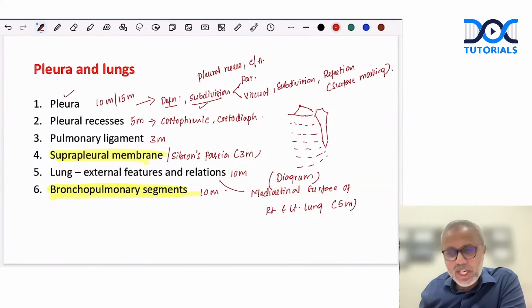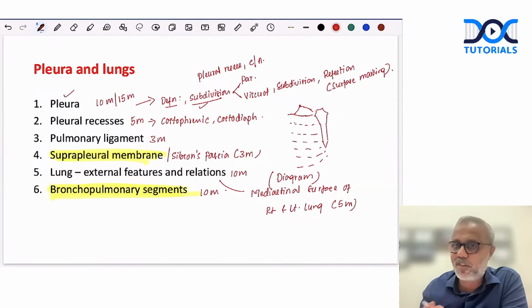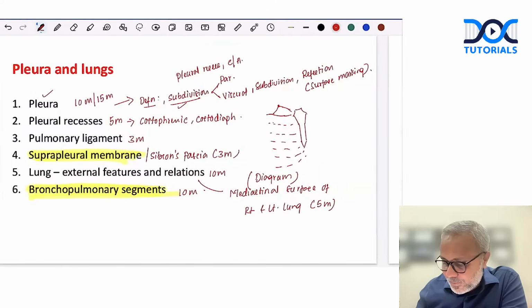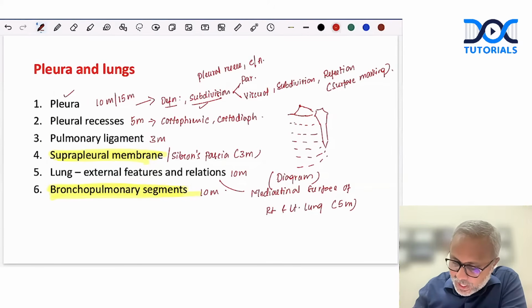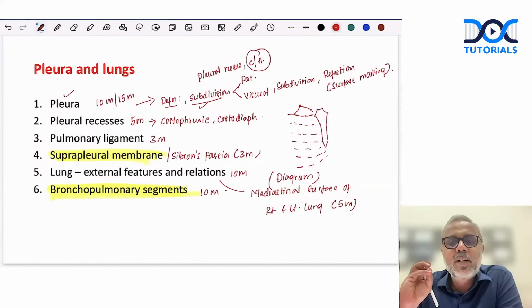Okay. So one diagram where we can show the reflections of the pleura, the cervical, then mediastinal, diaphragmatic, and posterior or vertebral. This is the diagram they would expect us to draw in the subtopic of pleura, right? And then we can talk in the end regarding the clinical anatomy. We can talk about pleural effusion. Then we can talk about pleurisy, right? We can also talk about the pleural tapping.